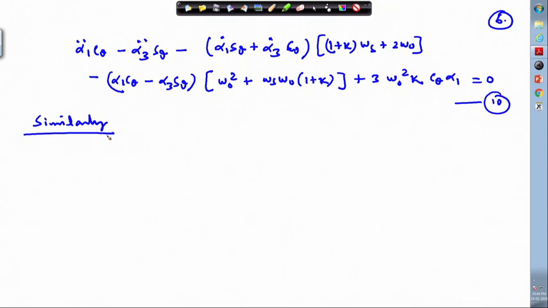Similarly, the equation for theta 3 dot can be reduced. Still you can see that these are sine and cosine dependent terms. Okay, so still we have not got rid of these terms.